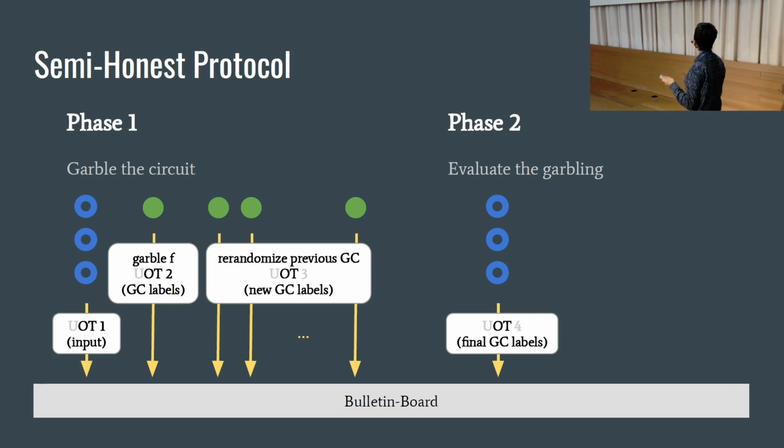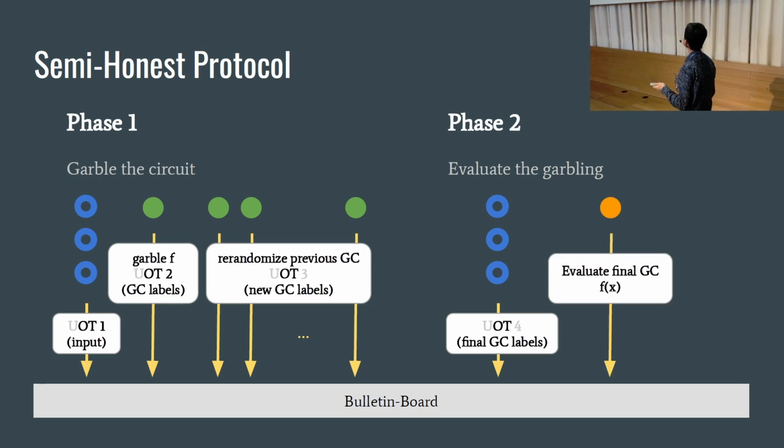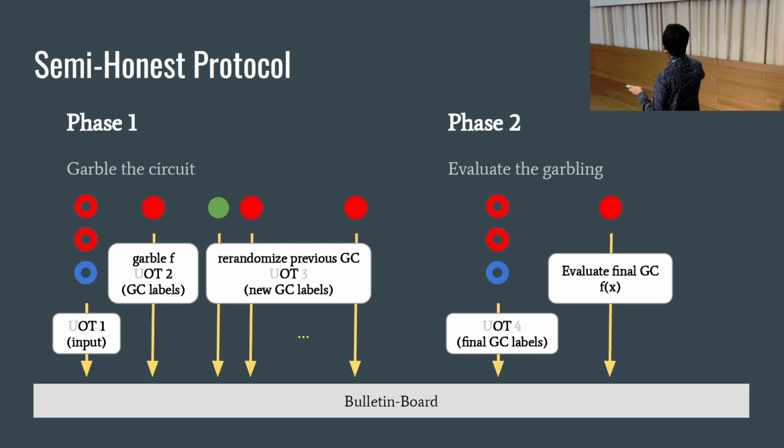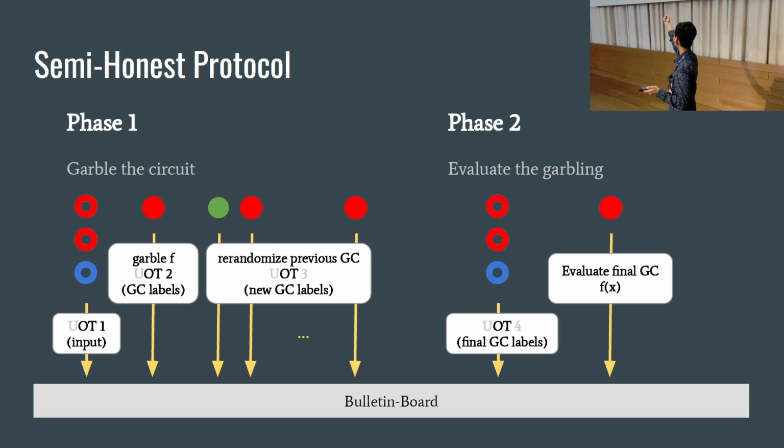And then one server comes up and evaluates the garbling, and that's it. You have the function output. So this is the semi-honest secure protocol, and it's easy to see why this is secure against an adversary that corrupts any number of clients, all but one garbler and re-randomizers, and even the evaluator. So this is the protocol.